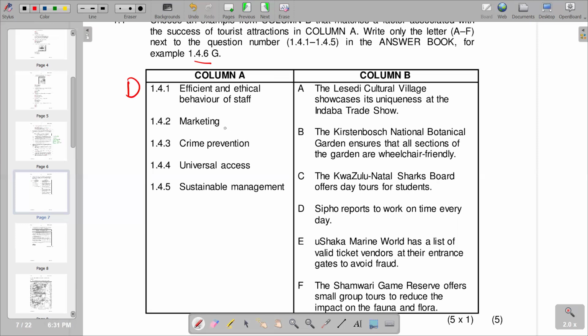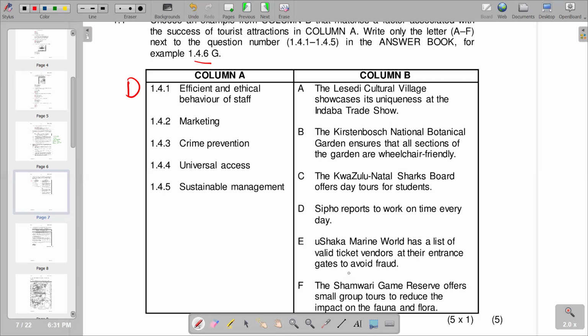And 1.4.2, marketing. We can describe marketing as activities a company undertakes to promote the selling of its products or services. So basically, that's the description that we can give in terms of marketing, and we try to see within the context of what we have in column B what can be the most appropriate one.